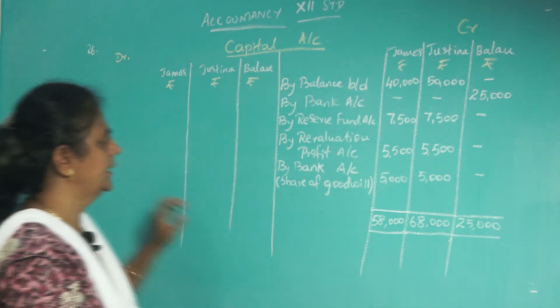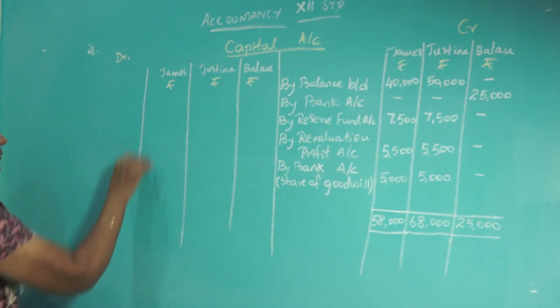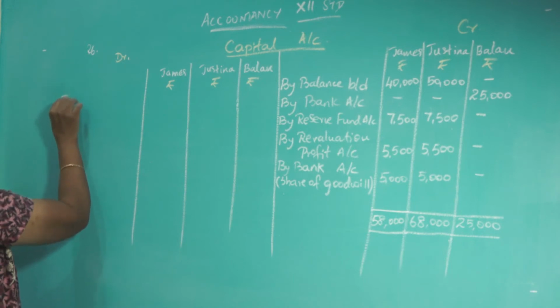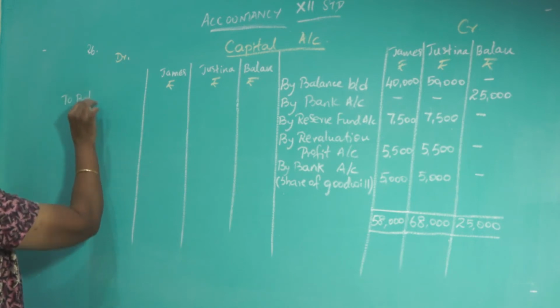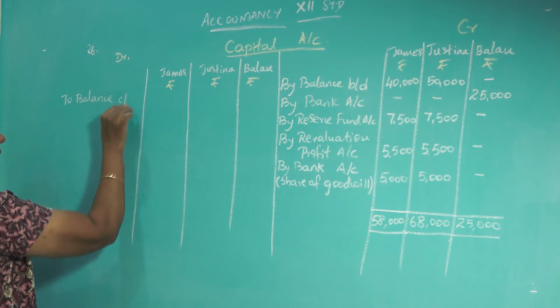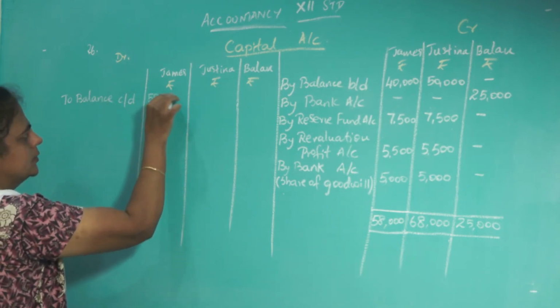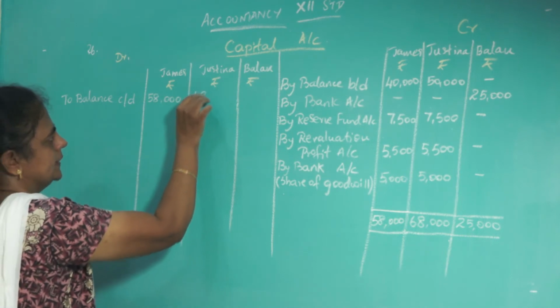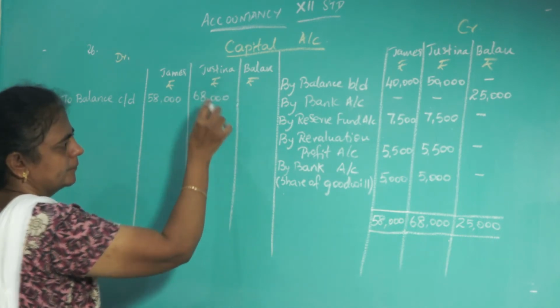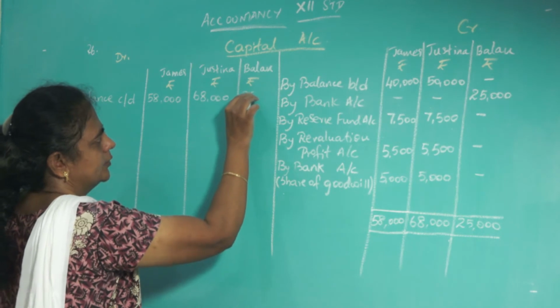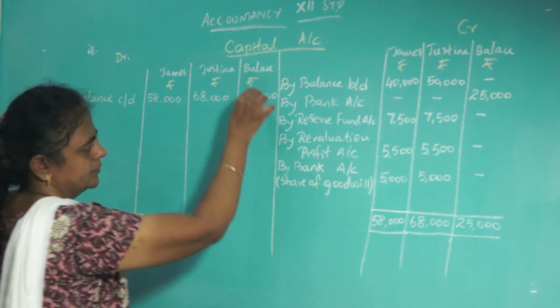Now take it here. So write to balance carried down 58,000, 68,000 and 25,000. So bring it down.